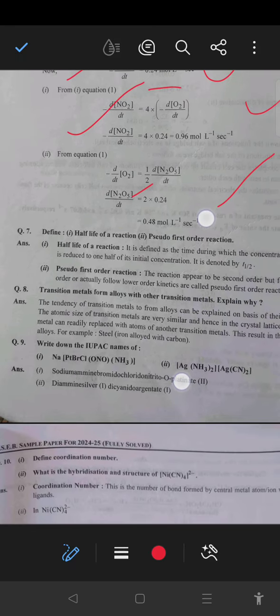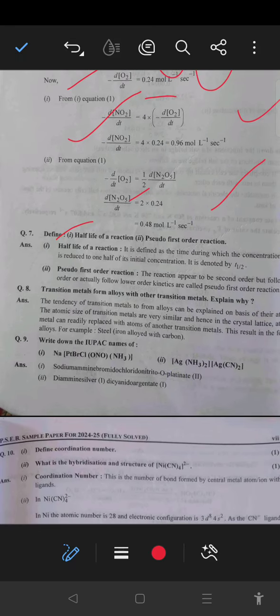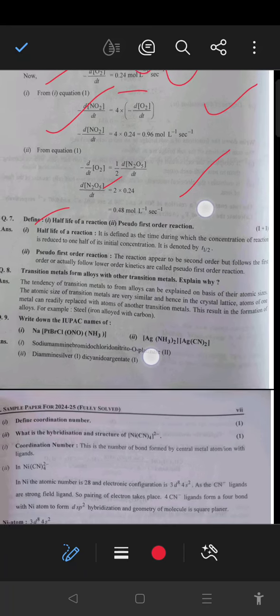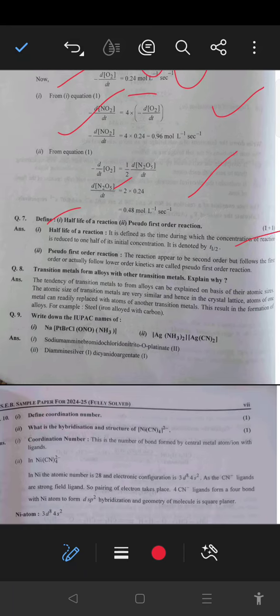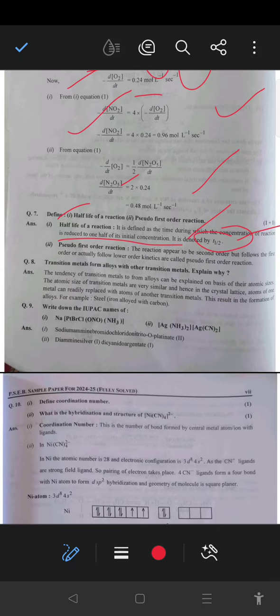Next, define half-life of a reaction and pseudo first order reaction. The half-life period is defined as the time during which the concentration of a reactant is reduced to half of its initial value. It is denoted by t half. A pseudo first order reaction is one that appears to be second order but actually follows first order kinetics.